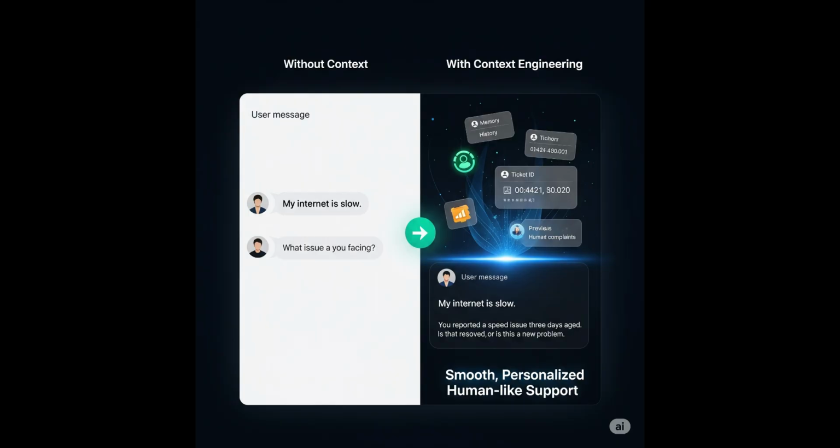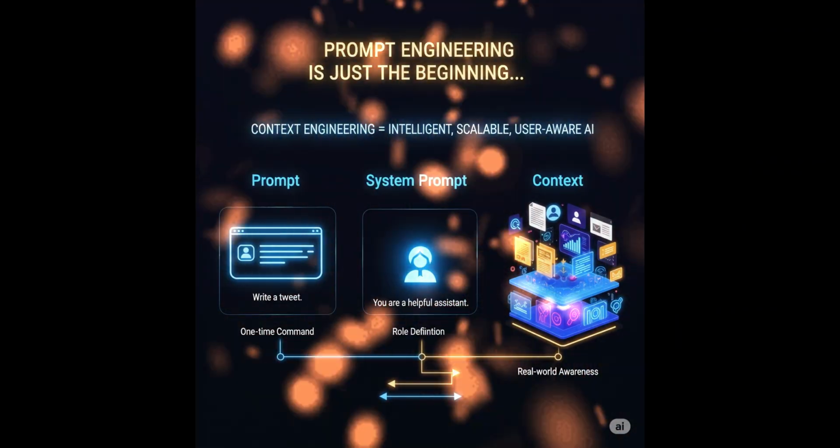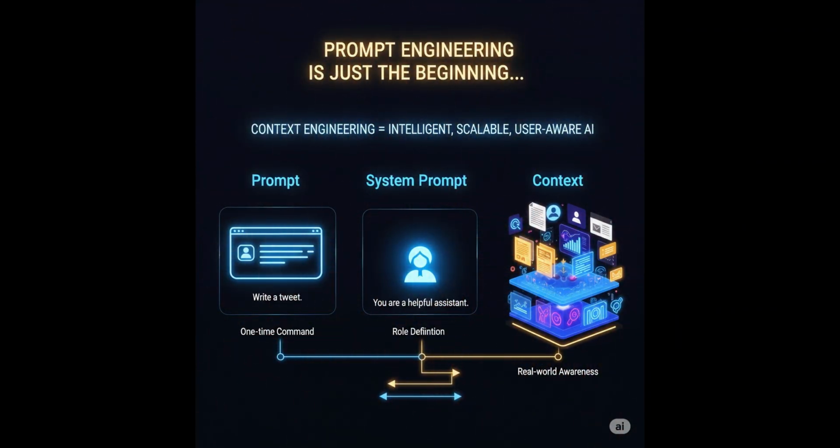So friends, today you learned that prompt engineering is just the beginning, but context engineering is how you build intelligent, scalable, and user-aware AI systems. Quick recap. Prompt is a one-time command. System prompt defines the role, and context brings real-world awareness.